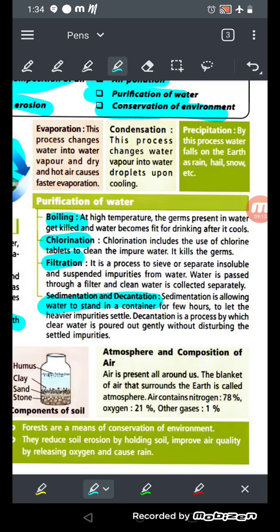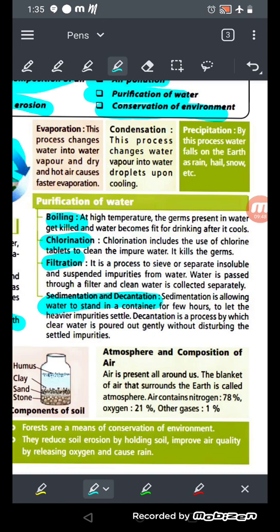Now sedimentation and decantation, what is this? Sedimentation and decantation is allowing water to stand in a container for a few hours. Means उसमें आप एक ग्लास में या किसी में भी वाटर को बिल्कुल थोड़ी देर के लिए बिना हिलाए आप उसको रख दो few hours के लिए, and to let the heavy impurities settle down. So if there are impurities, they will be settled down, वो नीचे बैठ जाएगा. And decantation is a process by which the clean water is poured out gently without disturbing the settled impurities. So in decantation we can pour out the clean water, that is the upper part of the water, into another container. Okay, without disturbing.